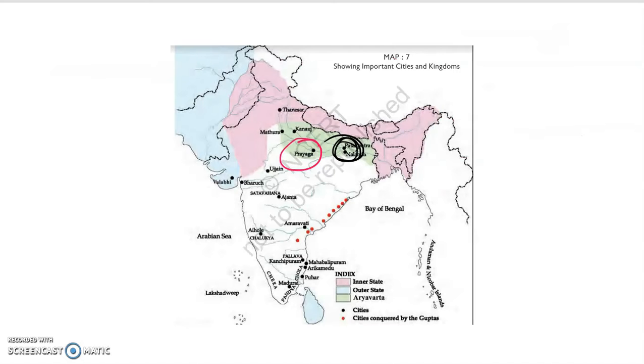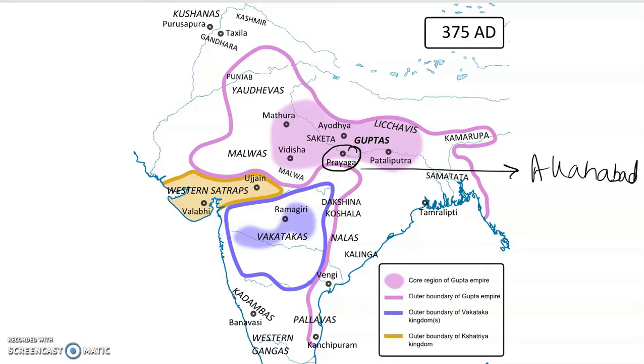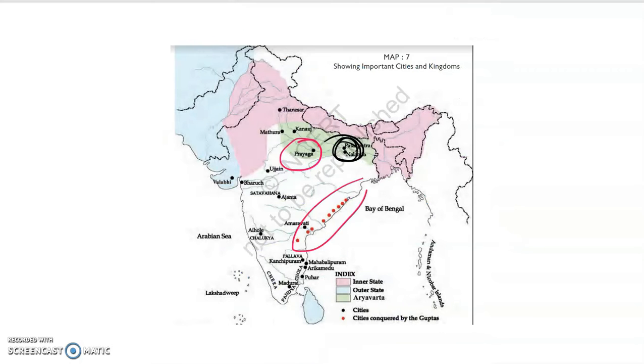I'll show you. These are the different parts of India. And you can see earlier we had different kingdoms here. But now you'll see this area. The entire area was controlled by the Guptas, right? So in the next class, I'll talk about how they defeated these areas, this area, this area, and this area.